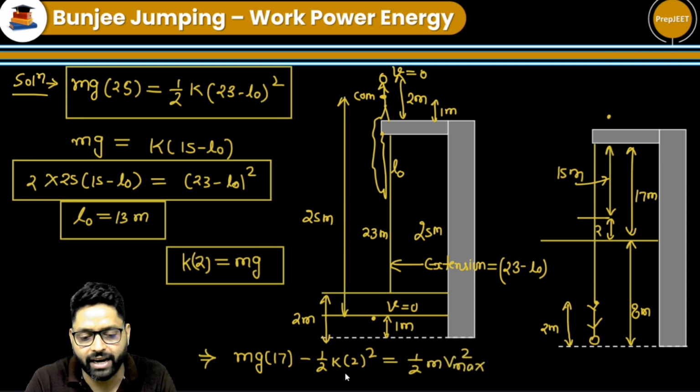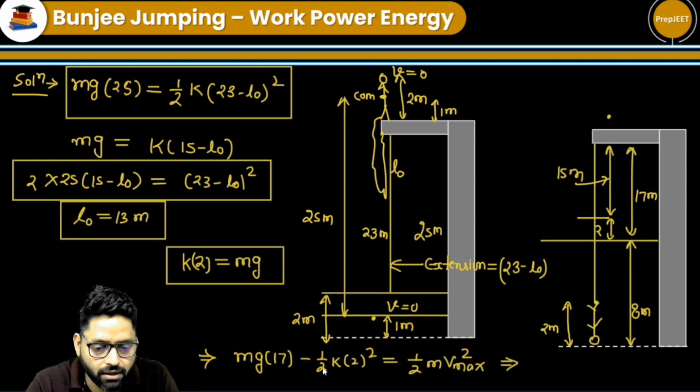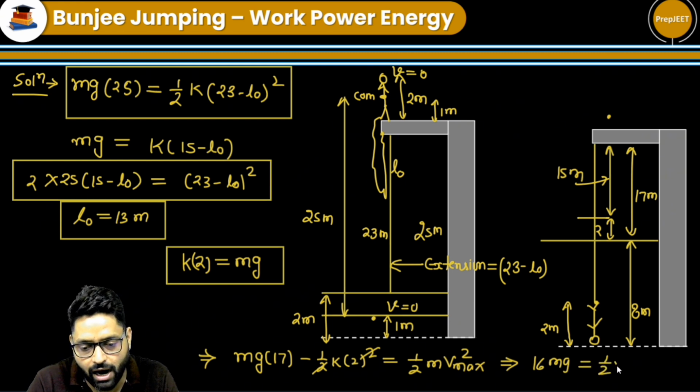So from here we get the maximum speed. k into 2 is equal to mg. So we will put this as mg. So mg into 17 minus mg into here it is 2. So it goes like this. So it is k into 2, so this is mg. So 16 m into g is equal to half m into v max square. So m gets cancelled out.